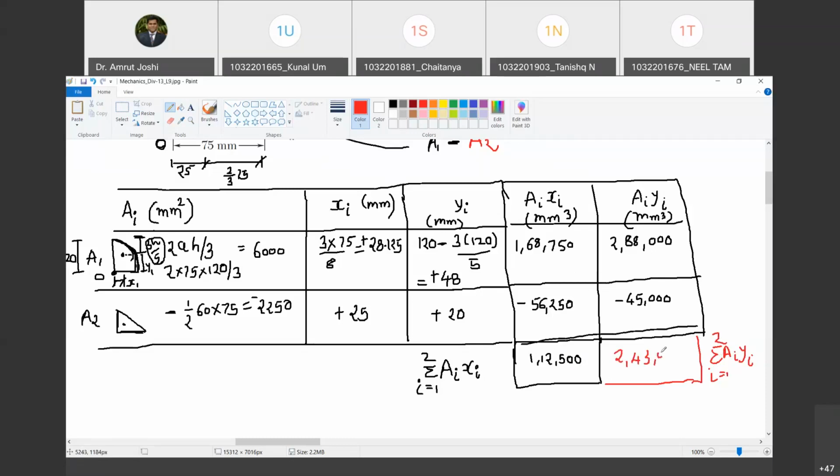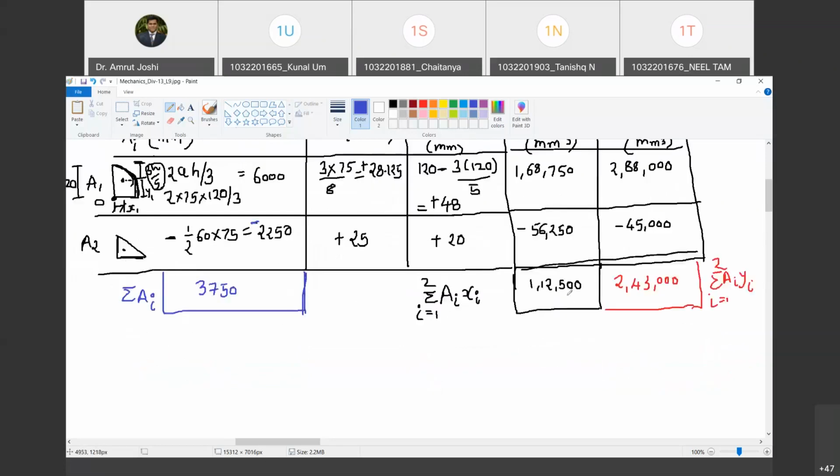And now we also require summation of A. So how much is summation A_i? Which sign do you have to take? It is 6,000 minus minus 2250, so 3750. Are you with me?